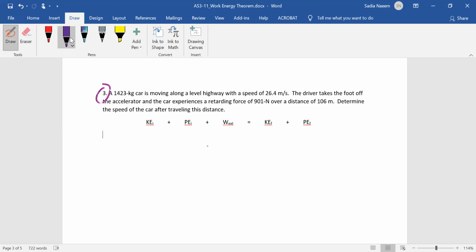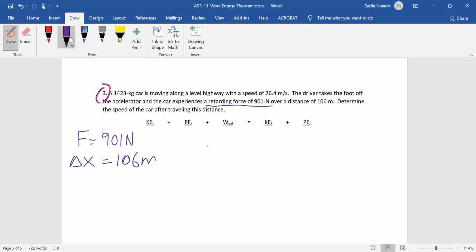Okay, first of all, there is an external force. It says a retarding force, which means some sort of friction or overall force that is going to slow down this car. Somebody just takes the foot off the gas. So that's your F. So let's write that down first. So F is 901. It's going to do negative work, right? And over what distance does this external force act? Over 106 meters. That's the displacement of the car.